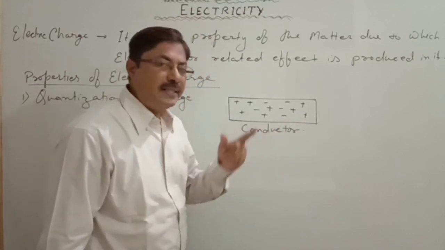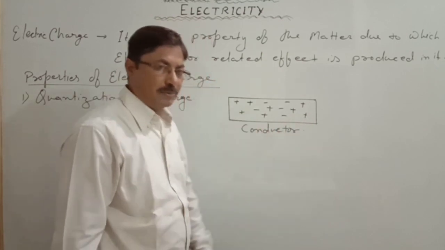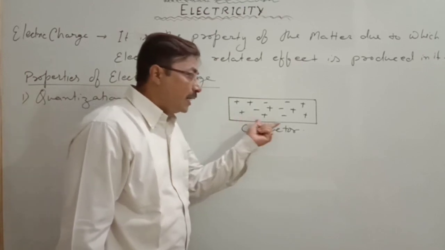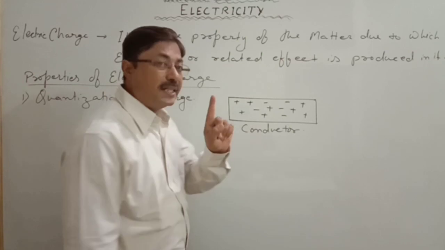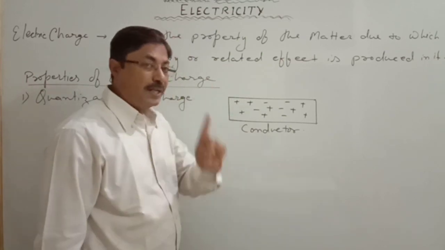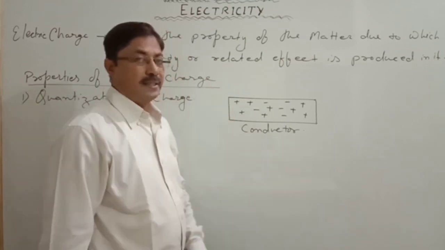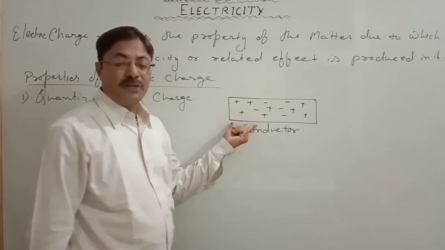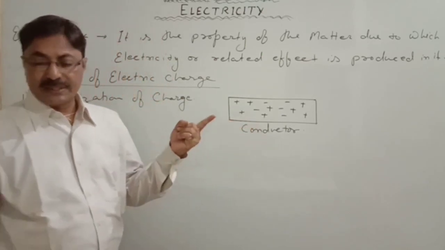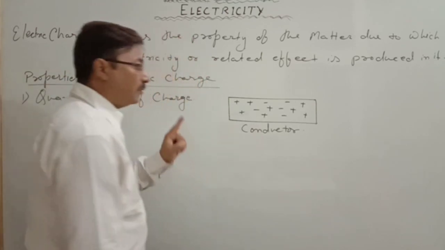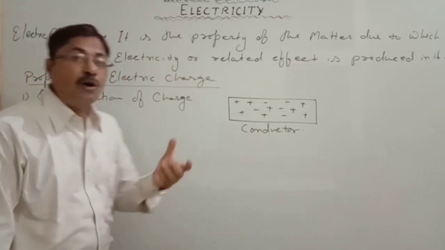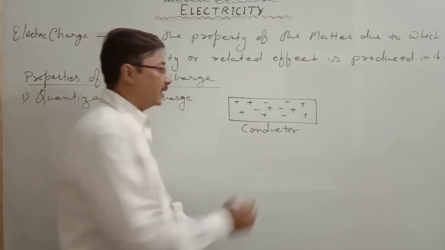That is the discrete distribution, not the continuous distribution. Charge does not arrange in a manner, and that is called the quantization of charge. One sense is that the discrete distribution of the charge, not continuous, is called the quantization of charge. And the second point says how much is the charge in the conductor.